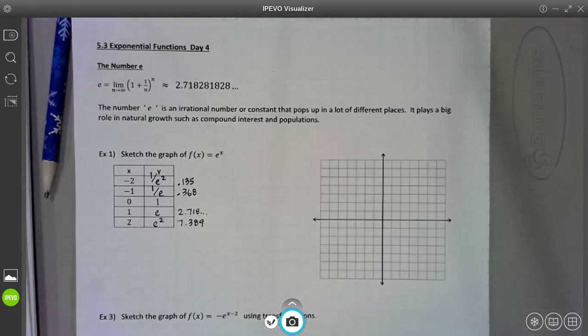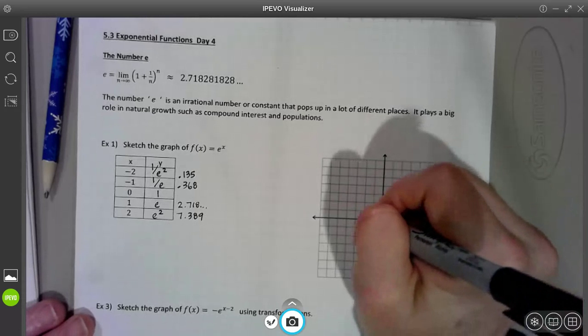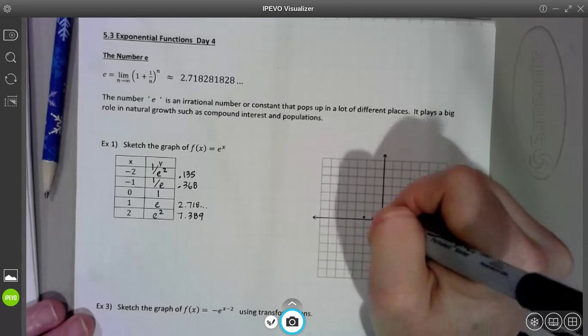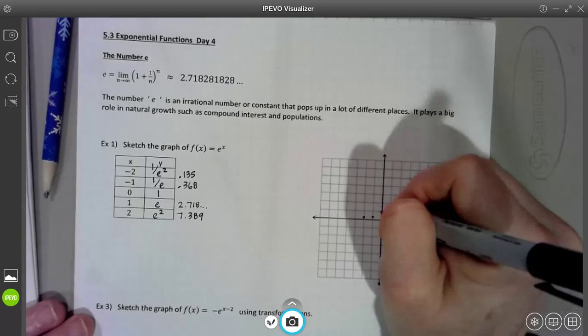All right, well, let's do it. Let's graph these points. So we got -2, 0.135, -1, 0.368, so it's slowly getting bigger. 0, 1, all right, now we've made a bigger jump.